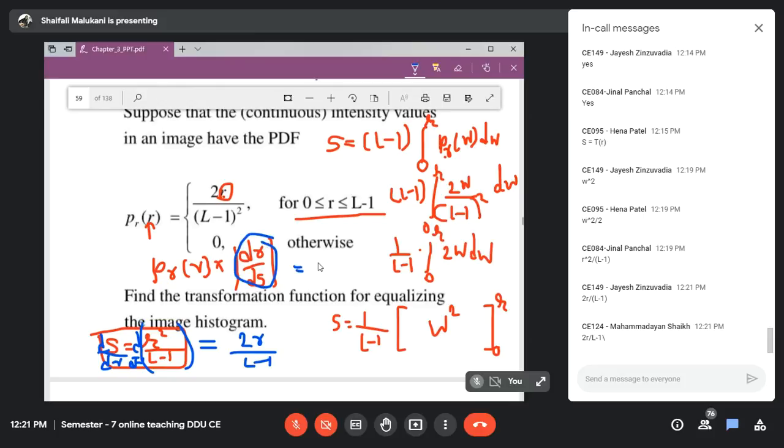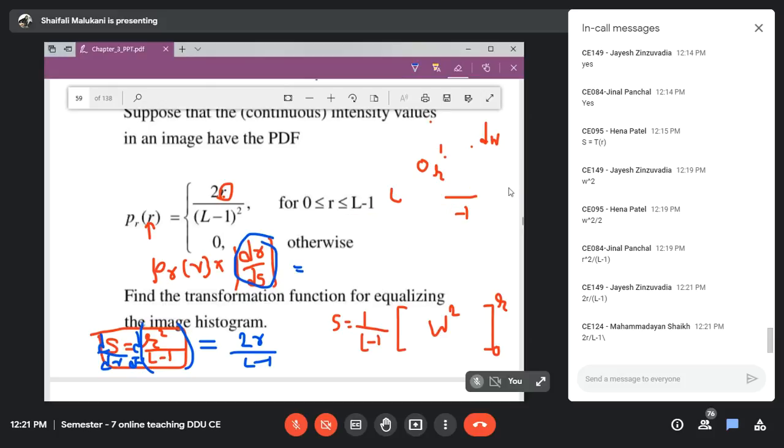So PR of R is 2r divided by L minus 1 square into dr by ds, where this is ds by dr. So what will dr by ds be?